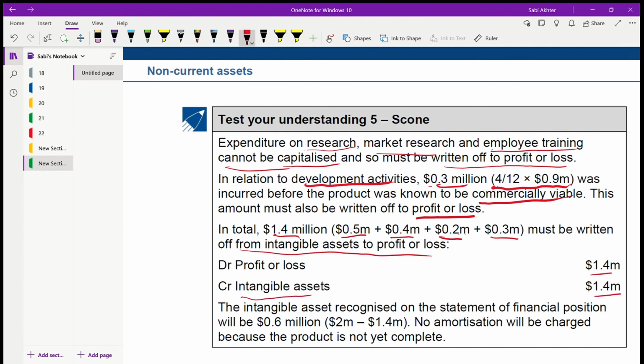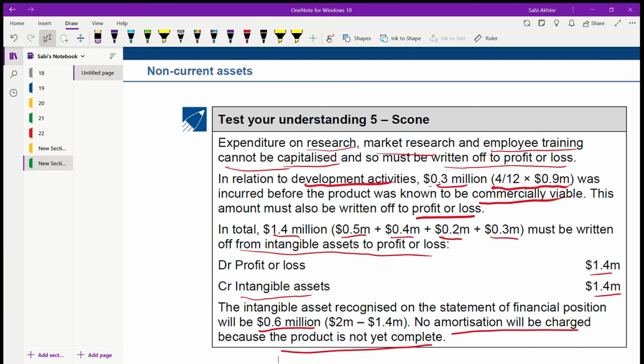So the intangible asset recognized on the statement of financial position will be 0.6 million. From 0.9, 0.3 is an expense. The balance 0.6 is the intangible asset. No amortization will be charged because the product is not yet complete, so you cannot amortize it. Remember, amortization only begins after the product becomes available for use, after it is completed.